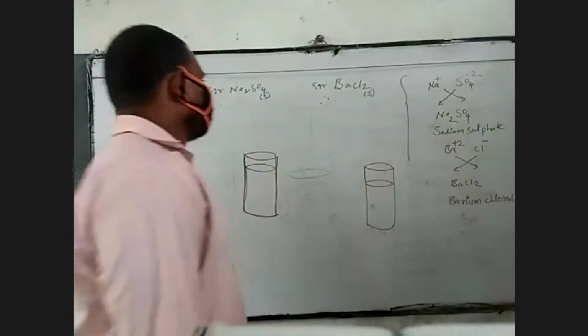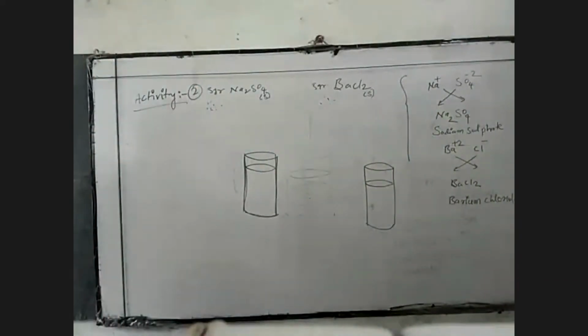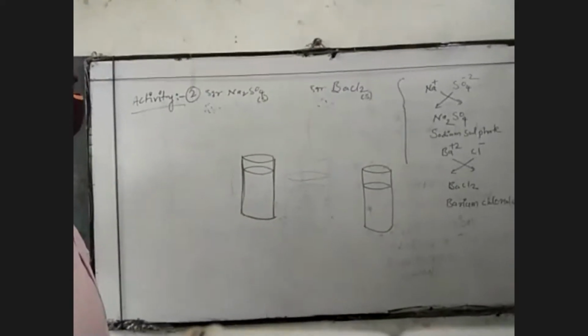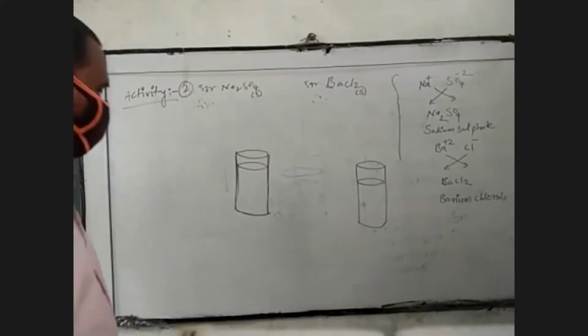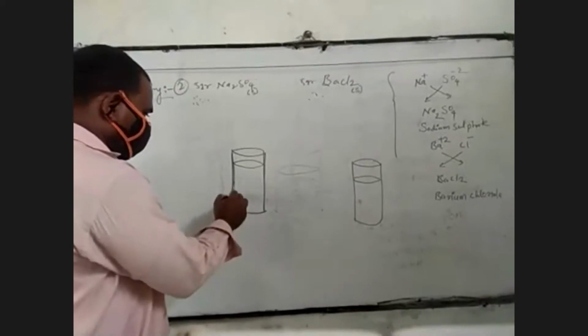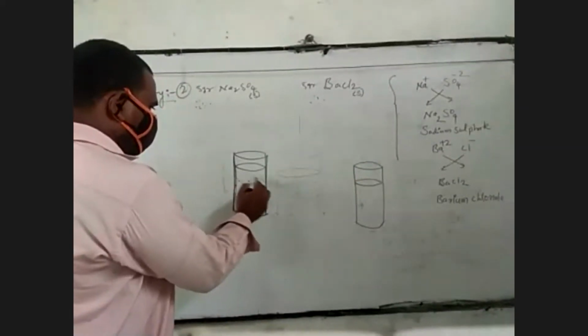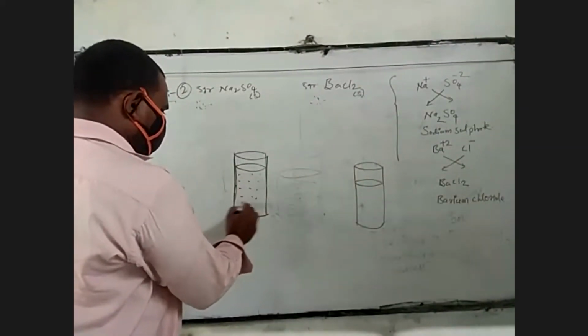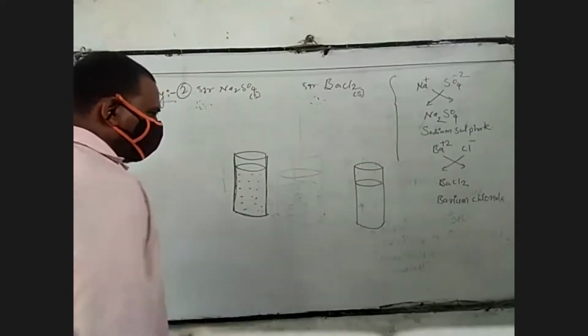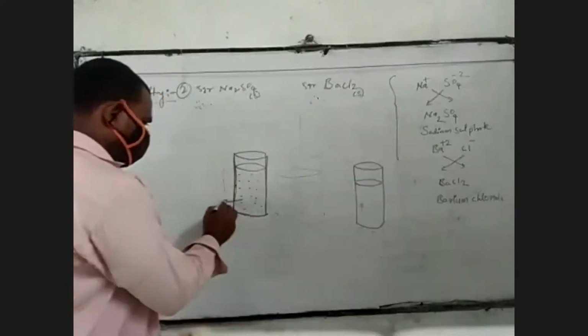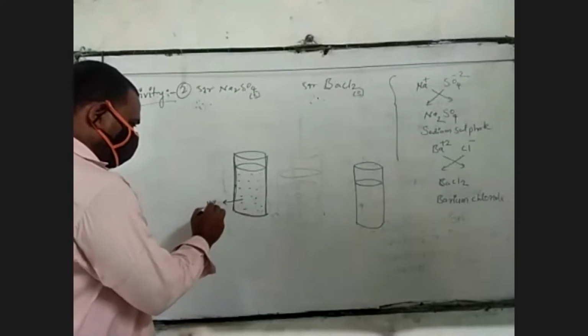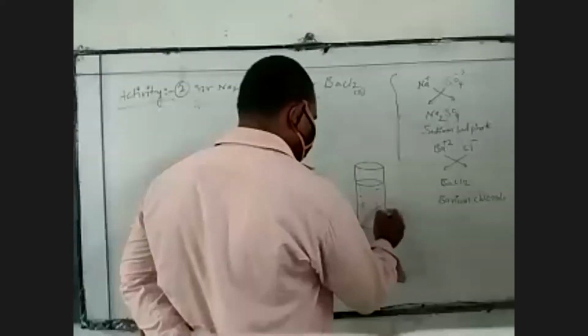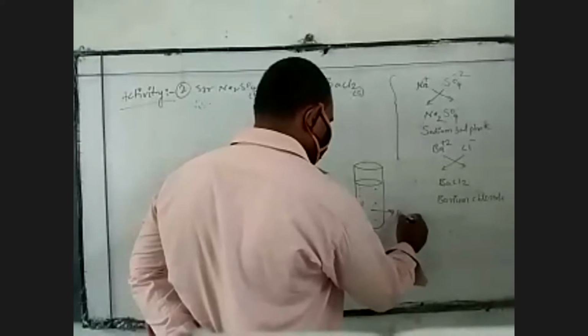Now in this 100 ml beaker, take 60 or 70 ml of water, and in the other beaker also take 60 or 70 ml of water.